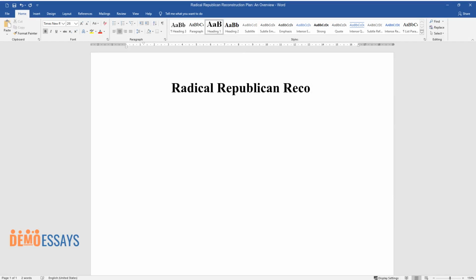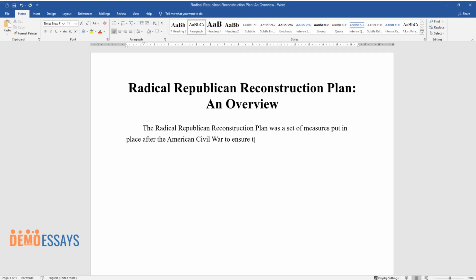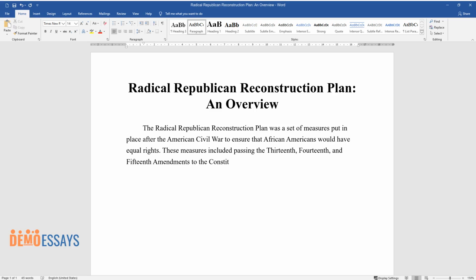Radical Republican Reconstruction Plan, an overview. The Radical Republican Reconstruction Plan was a set of measures put in place after the American Civil War to ensure that African Americans would have equal rights. These measures included passing the 13th, 14th, and 15th Amendments to the Constitution, as well as creating new civil rights legislation.